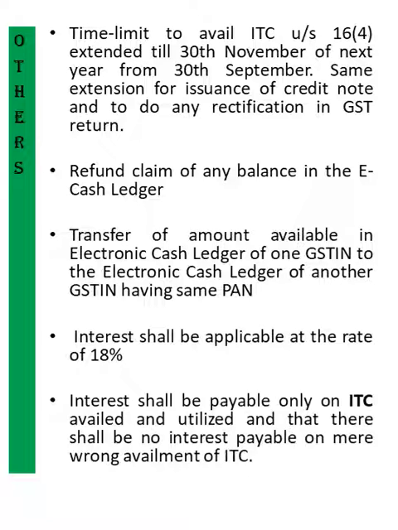Refund claim of any balance in the e-cash ledger, which was not there earlier. Suppose you paid extra, or you have some cash balance in your e-cash ledger, you can claim a refund for that. Transfer of the amount available in the electronic cash ledger of one GST number to the electronic cash ledger of another GST number having the same PAN. So suppose you have a cash balance in one GST number and another branch has a shortfall, you can transfer the funds from one ledger to another having the same PAN. And now the interest rate applicable is a flat 18% on all different kinds of cases.